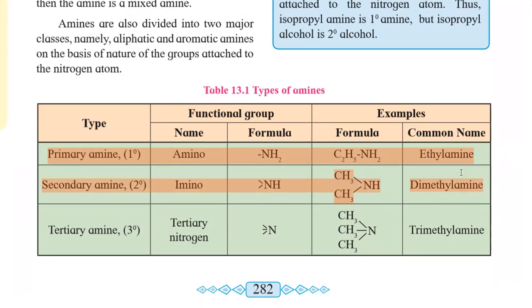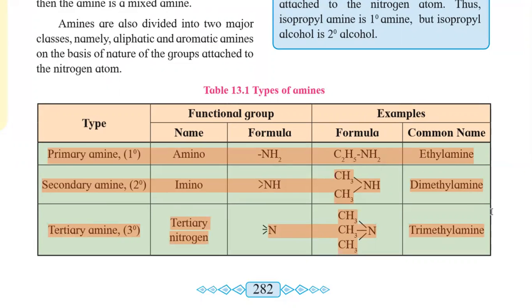Second type is secondary amine. They have the functional group NH, called the imino functional group. Example is CH3NHCH3. It is dimethylamine. Then the third type is tertiary amine.